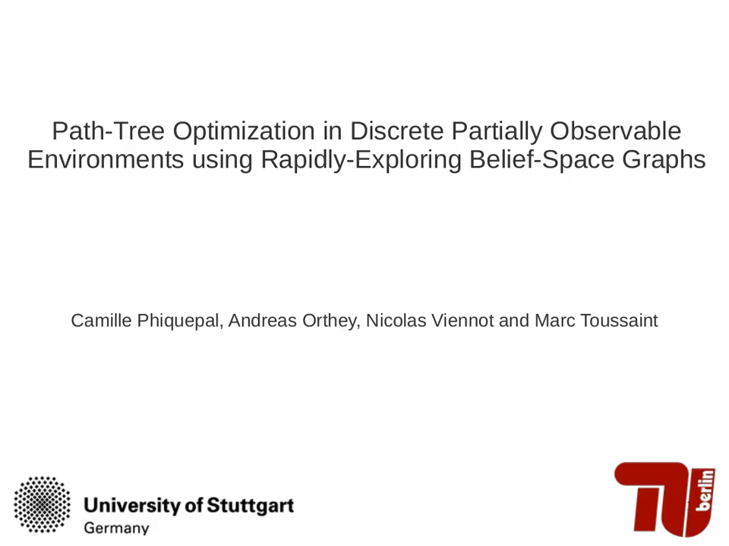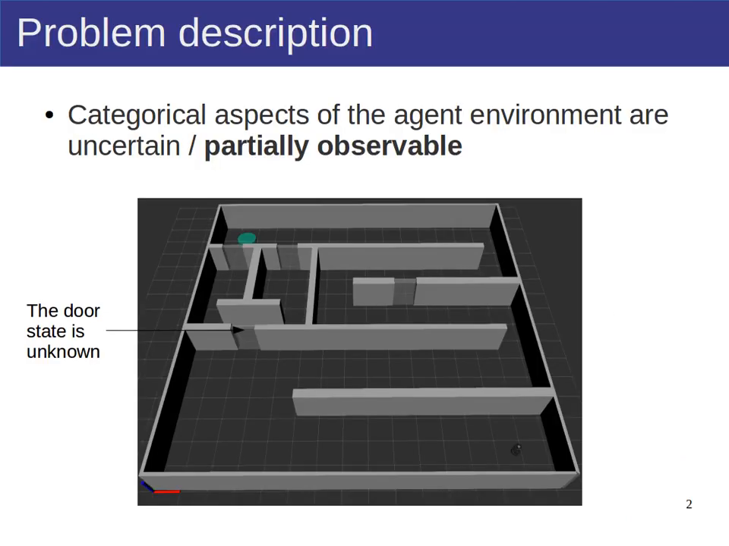Path tree optimization in discrete partially observable environments using rapidly exploring belief space graphs. This paper presents a new approach to path planning for problems where critical and discrete aspects of the environment are partially observable.